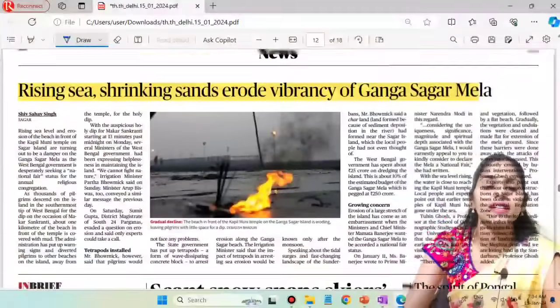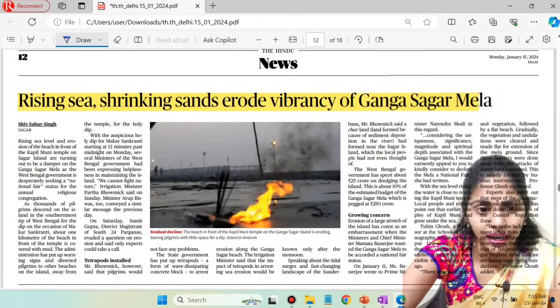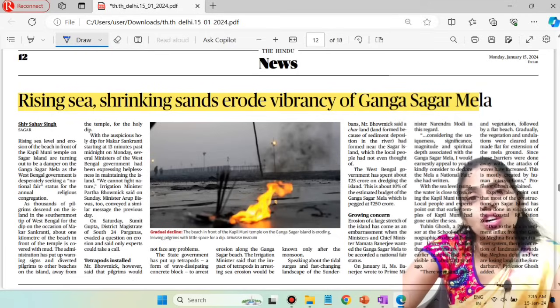Here there is one article about rising sea level and shrinking sand eroding the vibrancy of Ganga Sagar Mela. You have to see what this Ganga Sagar Mela is, and even the Kapil Muni temple located on Sagar Island. Especially you have to know where exactly Sagar Island is located.